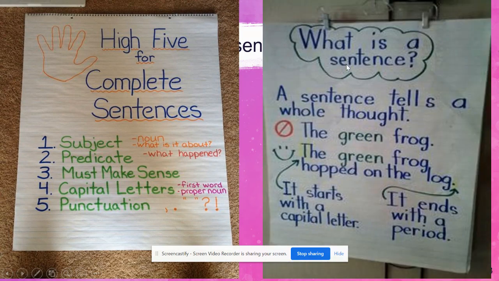What is a sentence? A sentence tells a whole thought. For example, the green frog. Okay, the green frog doesn't really tell me anything else about the frog other than it's green. Okay, so the green frog here is in a sentence that makes sense and is a complete thought. The green frog hopped on the log. So it starts with a capital, it ends with a period, it tells me who it's talking about and what it's doing. So keep that in mind when you're writing your complete sentences today.